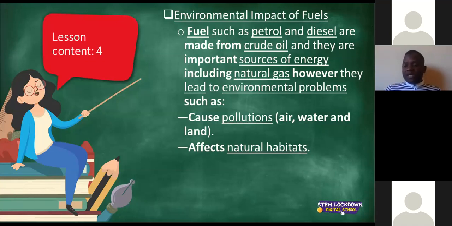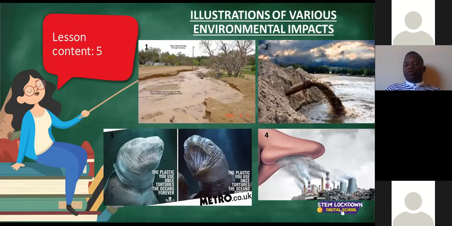They cause pollutions. I've explained what those are. And most importantly, unfortunately, they affect natural habitats. Remember I said a habitat is an area where living things are found. So when we are using a lot of fuel, then definitely natural habitats are affected. Remember, we are speaking about the impact of all these raw materials in terms of our environment. Ladies and gentlemen, I've just put some illustrations or pictures there that I want to show you.